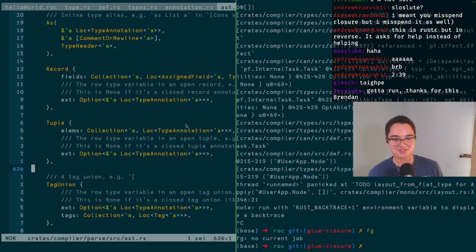But yeah, hopefully it's still useful to see someone attempting a totally unknown section of the code base. Especially since I think the type system is, in my opinion, the most complex part of the code base overall.